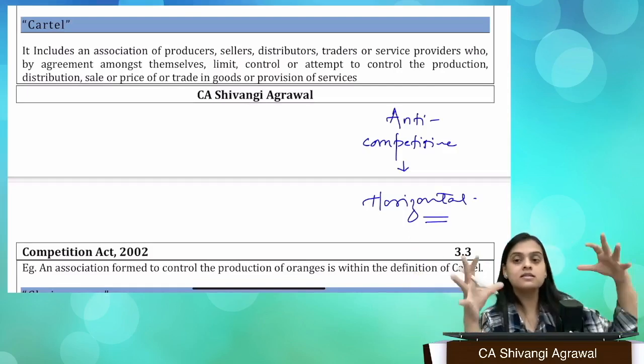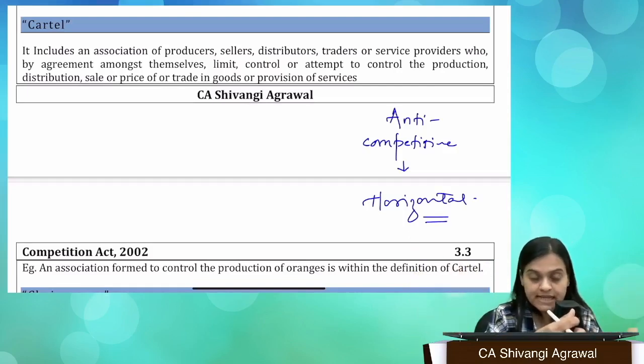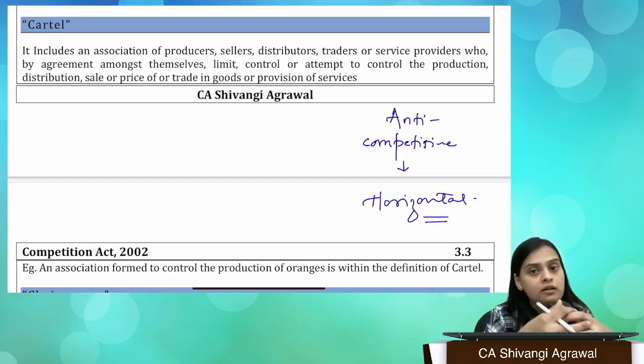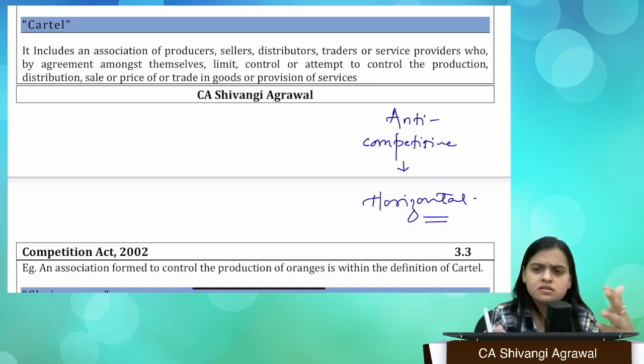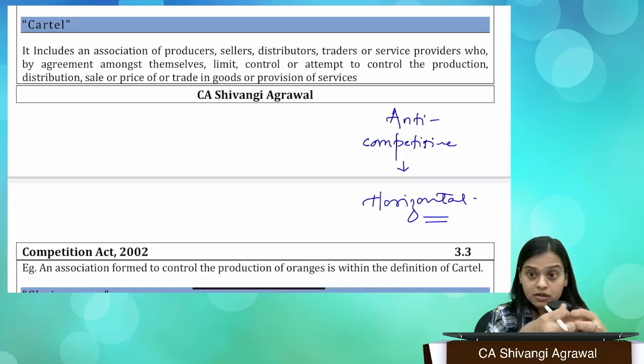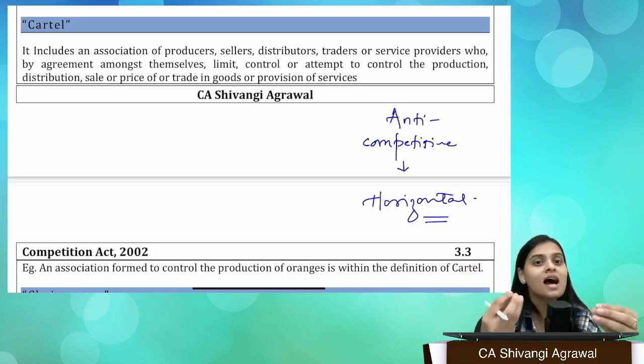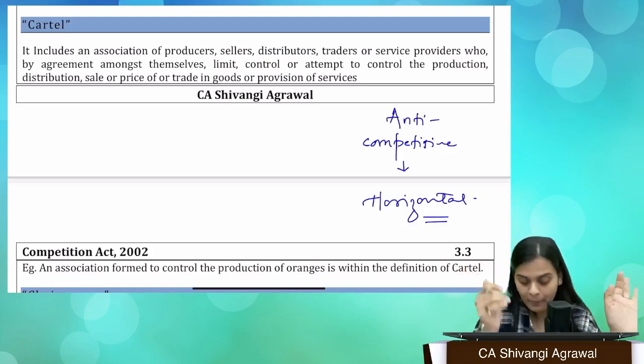A cartel is a group of producers, sellers, distributors, anyone who's involved in the production chain. They are coming together, forming an association, because they're agreeing to something anti-competitive. So cartels are anti-competitive.